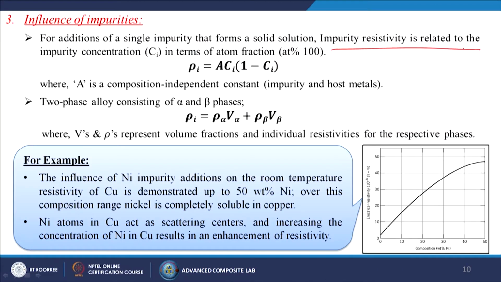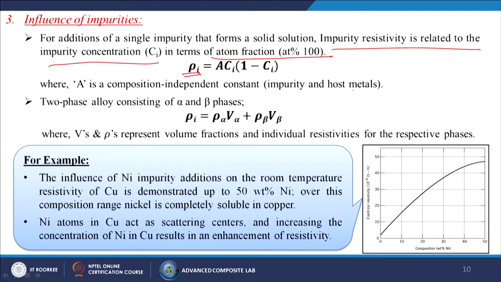Next is the influence of impurities. For the addition of a single impurity that forms a solid solution, the impurity resistivity is related to the impurity concentration in terms of atom fraction, at 100%. That is denoted by rho I, which is equal to A C I times (1 minus C I), where A is a composition independent constant for the impurity and host metals.